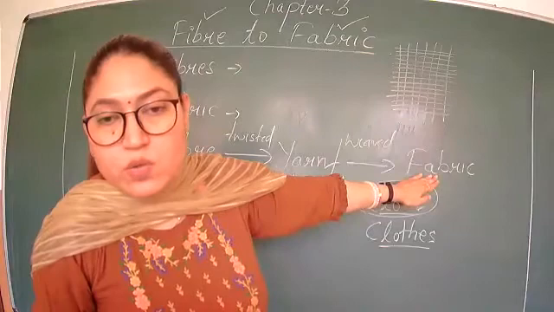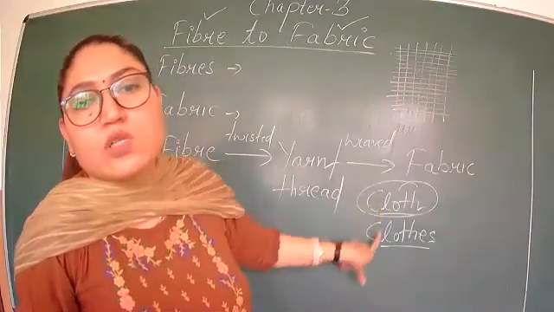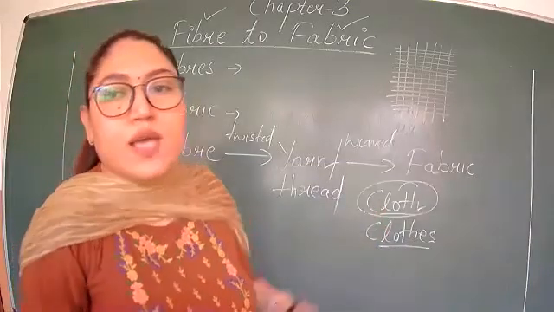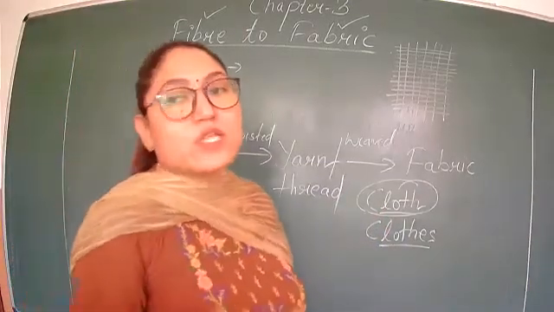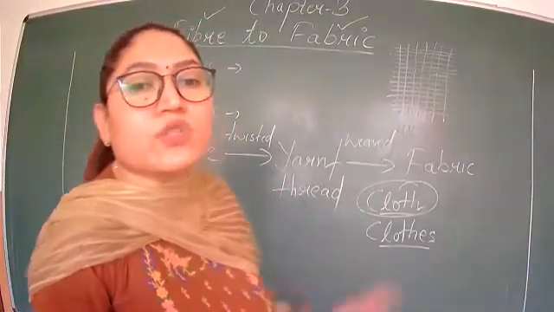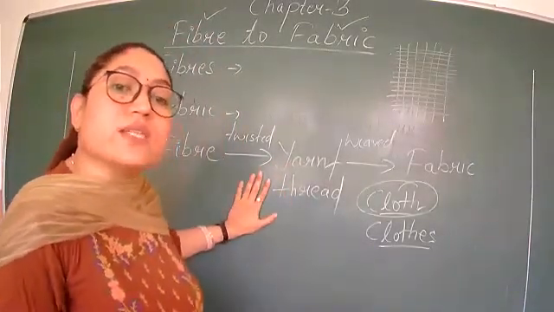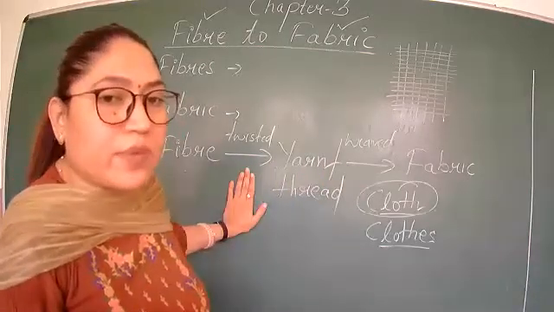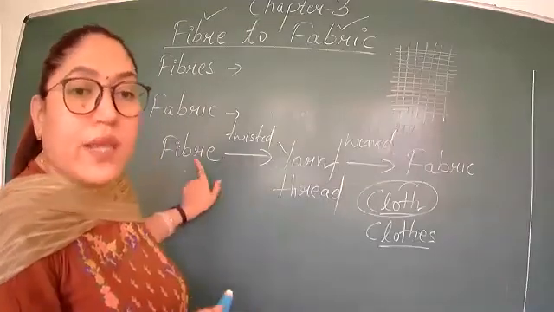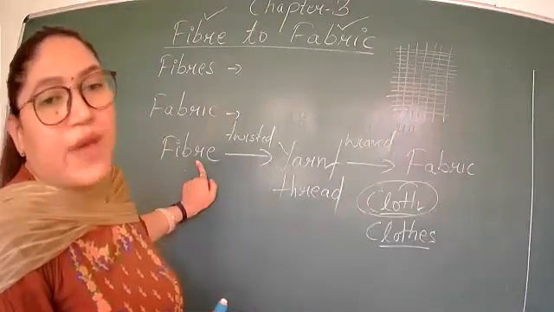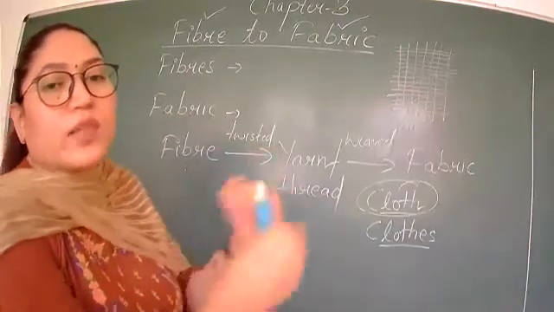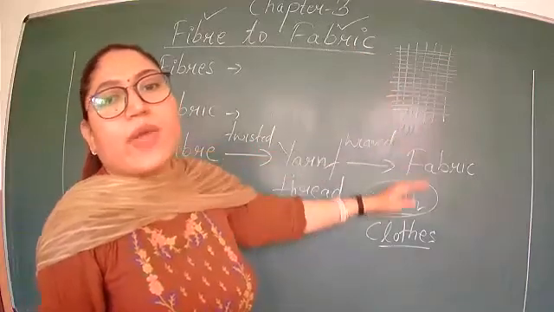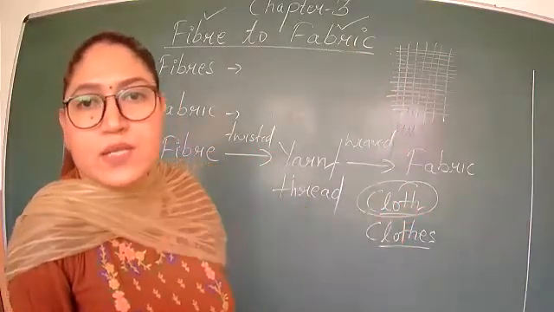Fabric means clothes. Fabric means it can be cloth also, it can be clothes also. So cloth is unstitched, and clothes are stitched ones, the stitched clothes that we wear. Clear? So this concept is clear. Don't get confused in this. If you are confused about fiber, yarn, fabric, you will not understand the chapter. So this thing should be clear. The finest thread-like structures are fibers, and fibers are twisted together to form yarn, and then yarn is weaved in this pattern to make clothes. I hope it's clear.